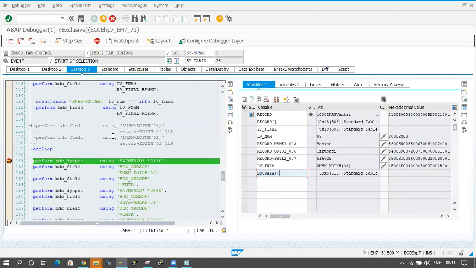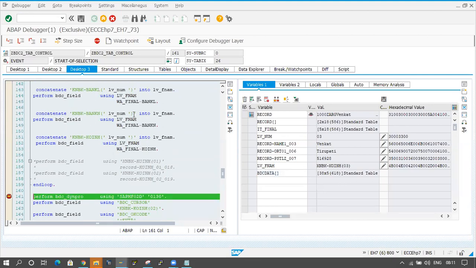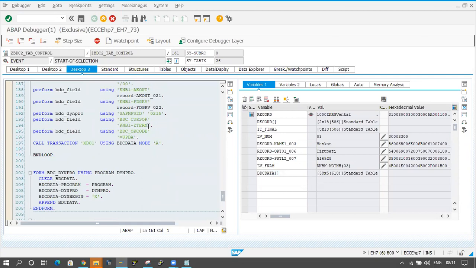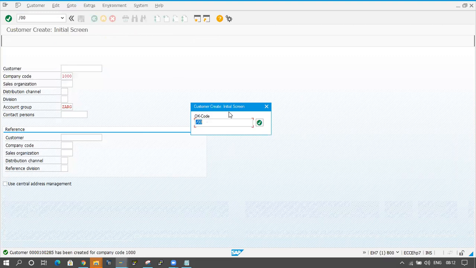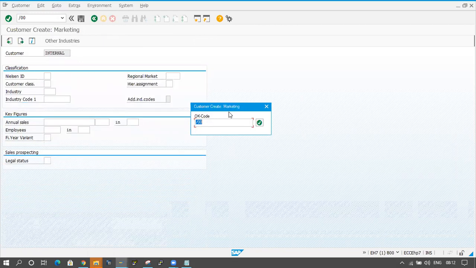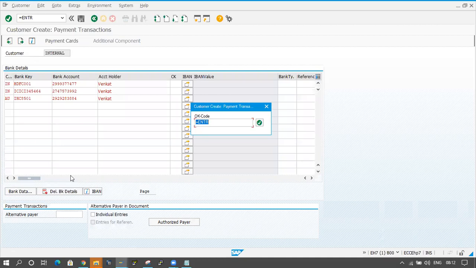Okay, so there is a use of this one. Concatenating that one, and we have to pass the data. Okay, so this is the table control. I mean, for single record, I am passing the multiple items, right? So this is a table control concept. And click on F8 button. Okay, click on enter button. So the name is Venkat. Here I'm providing three bank accounts. Okay, three bank accounts. Click on enter button.